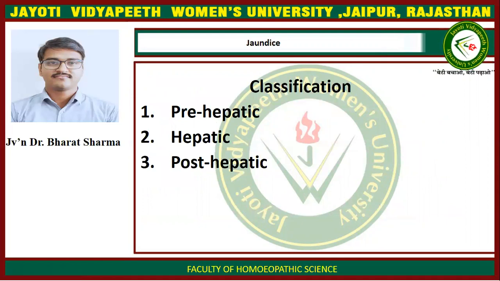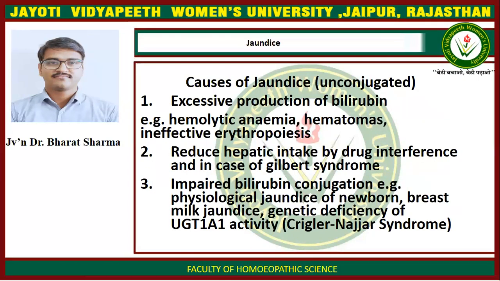Classification. Jaundice is classified into three types: prehepatic jaundice, hepatic jaundice, and post-hepatic jaundice. Now, causes of jaundice, especially unconjugated. First is excessive production of bilirubin, that is hemolytic anemia, hematomas, and ineffective erythropoiesis. Second is reduced hepatic uptake by drug interference and in case of Gilbert syndrome.